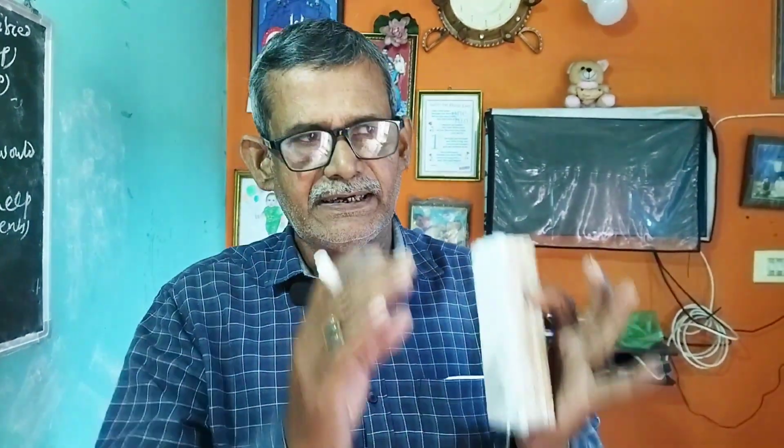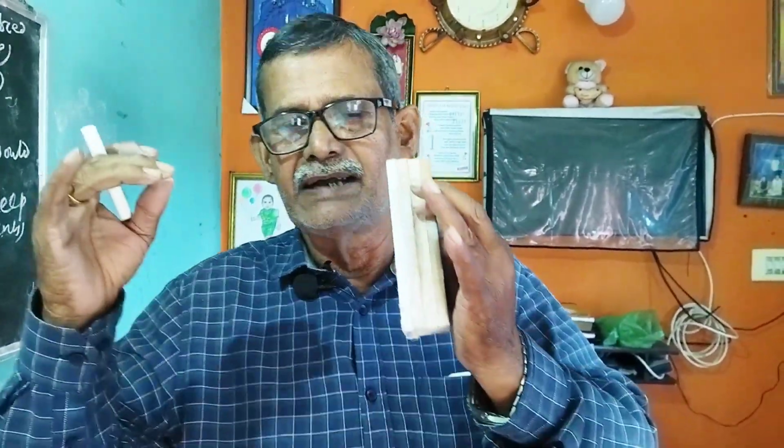Next question: If I had money, I dash you, within brackets help. How to solve it? Similarly, whenever you find if I had, you have to fill it up with would plus verb. If I had money, I would help you. Now remember, a very simple thing: if I were, if I had means you have to add subject plus would plus main verb. Similarly, you frame 10 sentences using if I were, if I had.